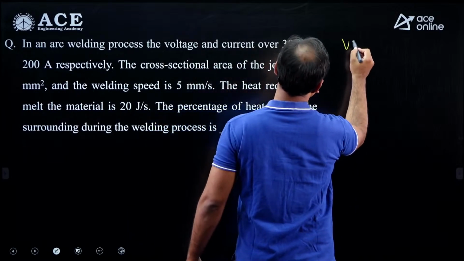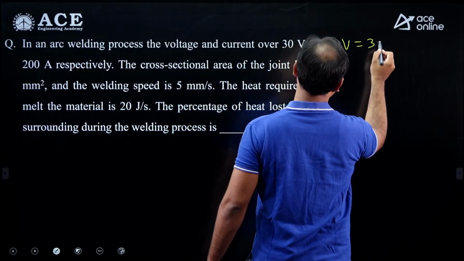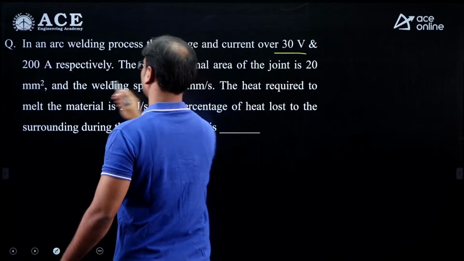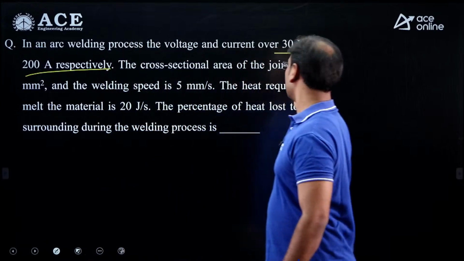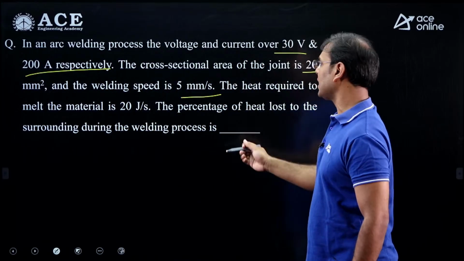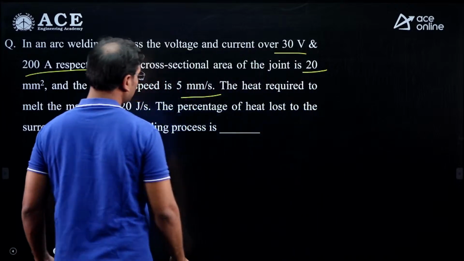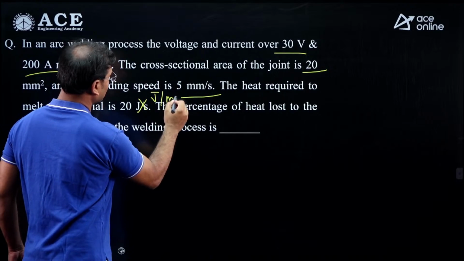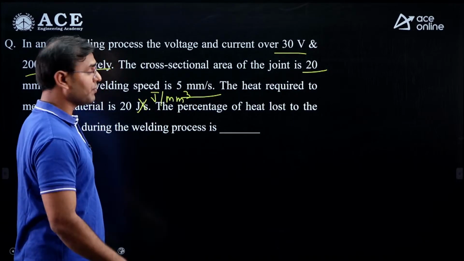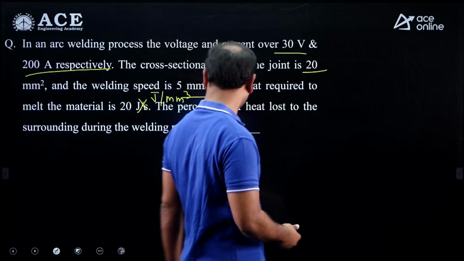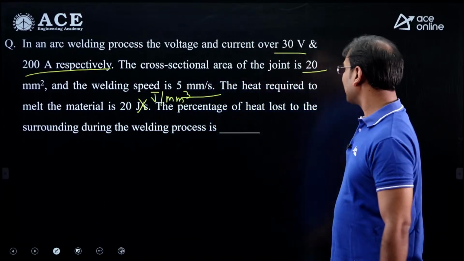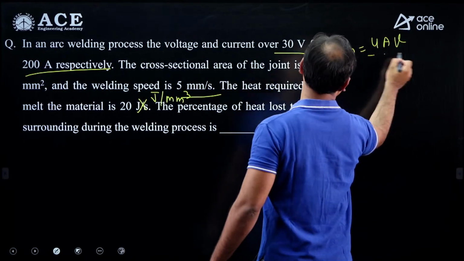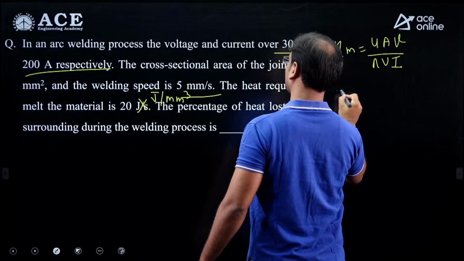Yes, next question. This is a very easy question on welding. Here the voltage is given, that is 30 volt, the current is also given, the cross sectional area is given, and the welding speed is given. The heat required to melt the material is 20 joule per millimeter cube, small u is given, it is not joule per second. We need the percentage of heat lost to the surroundings during the welding process. I am calculating here the melting efficiency, that formula is U A nu divided by eta V I.